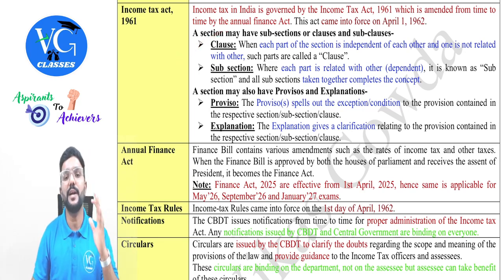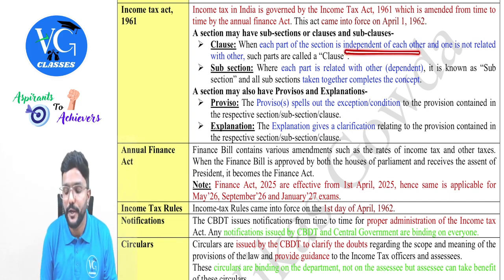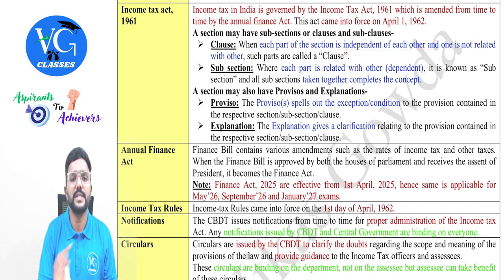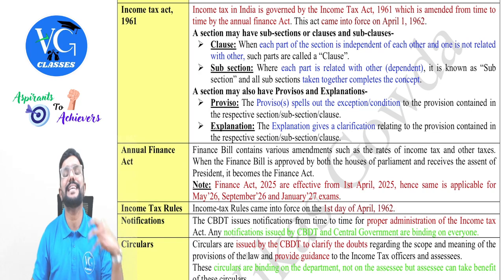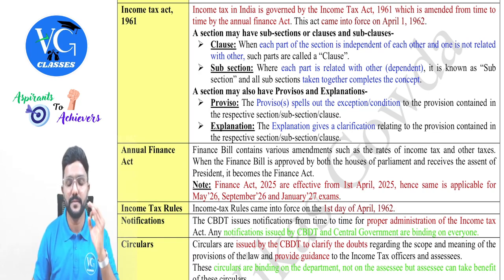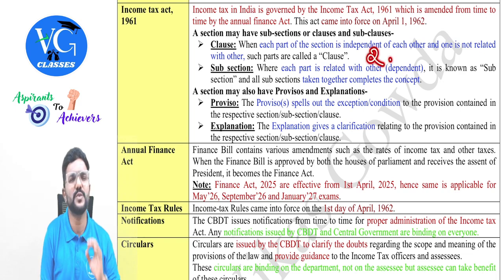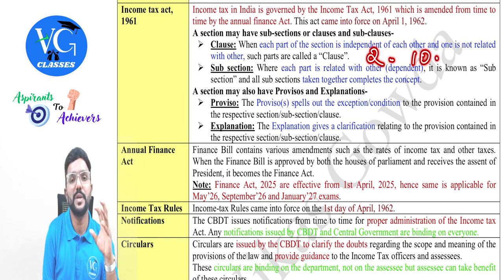When each part of the section is independent of each other, and one is not related with the other, we call it a clause. In income tax, we have section 2, which defines various terms used in the law, and section 10, which talks about the exemptions, that is, general exemptions under the income tax law. Both of these sections have clauses, guys.